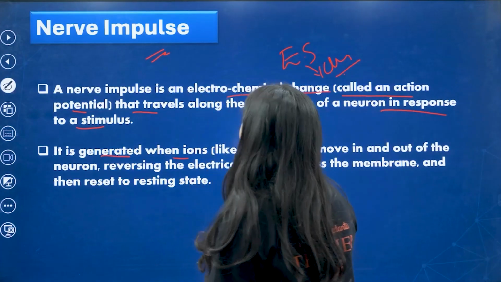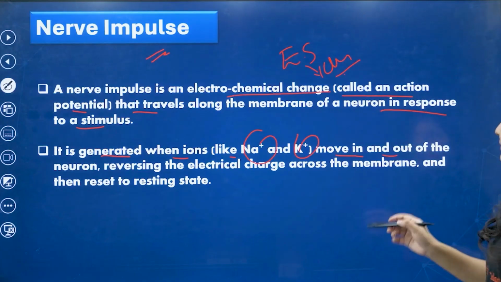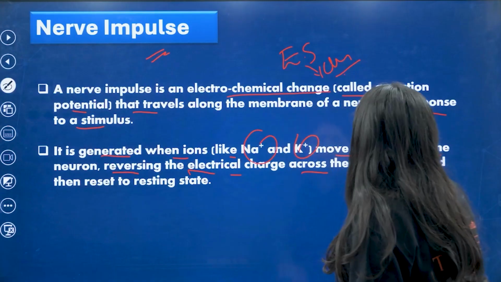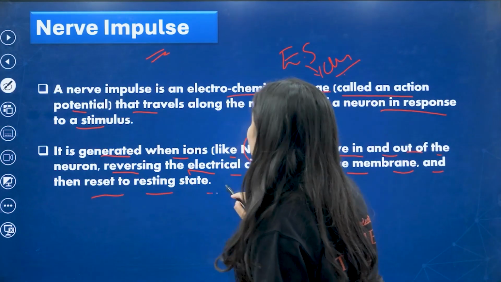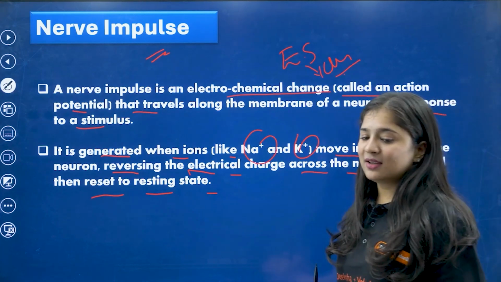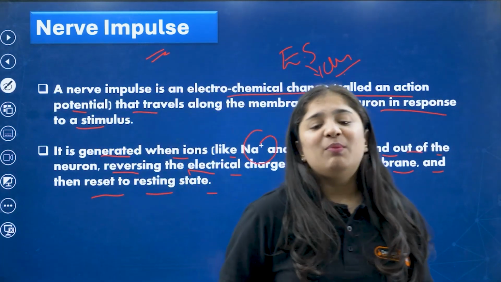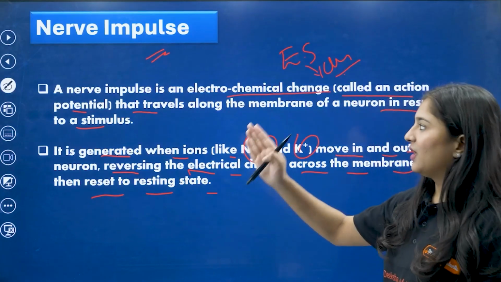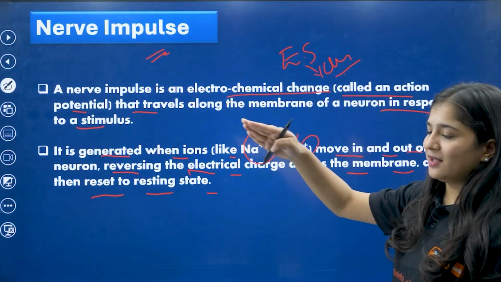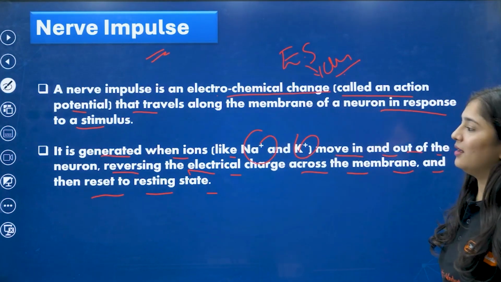It is generated when ions like sodium and potassium move in and out of the neuron, reversing the electrical charges across the membrane, and then returning to the resting state. I explained this concept, right? It's very simple, my dear kids. No need to worry much about it. Just remember, a nerve impulse is nothing but waves of impulse passing over the axon or the other parts of the neuron, changing electrical signals into chemical signals. That's all.